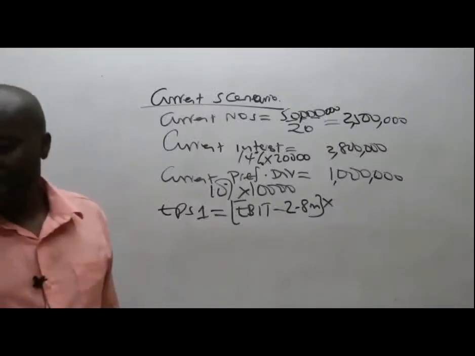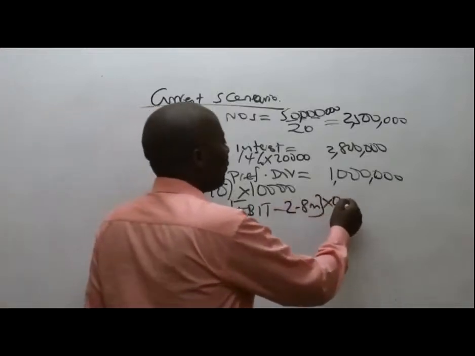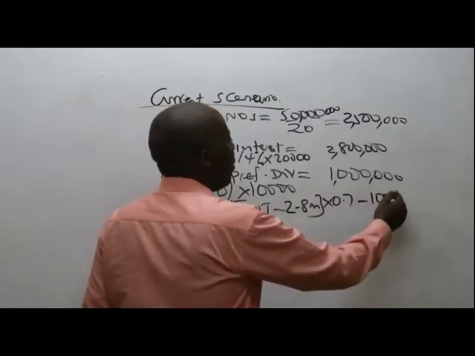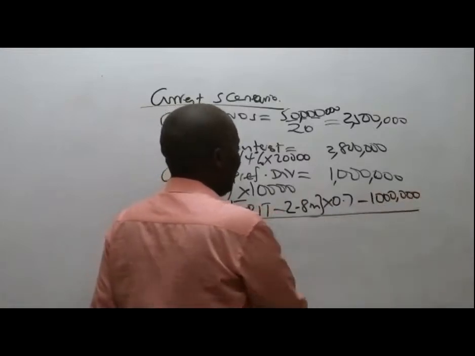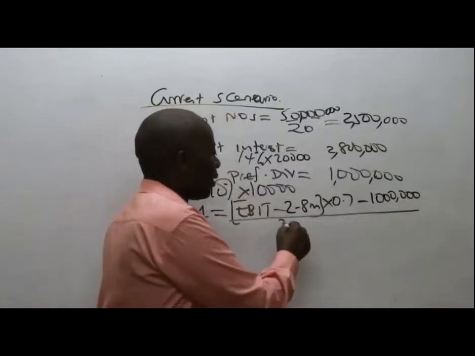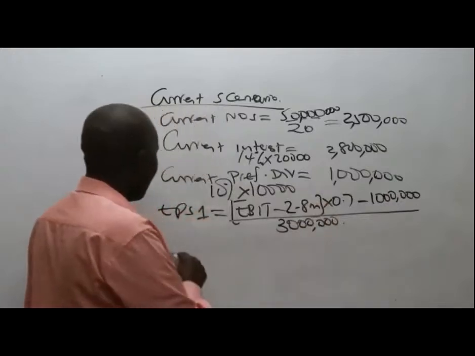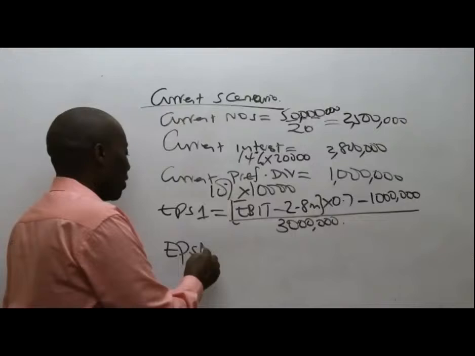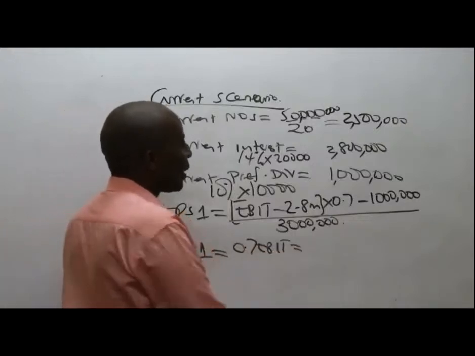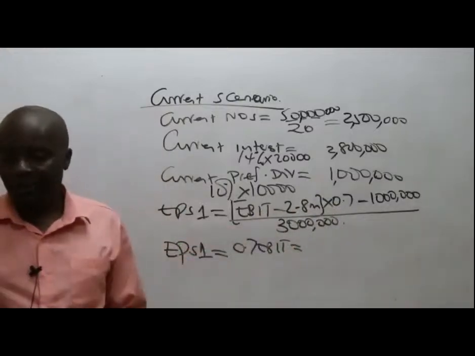So 1 minus 30% gives me 0.7, minus preference dividends, which is 1 million. Divide this by the number of ordinary shares that you guys gave me down here, which were 3 million. So please go ahead and simplify for us. So EPS 1 will be 0.7 EBIT. What is 2.8 million times 0.7?